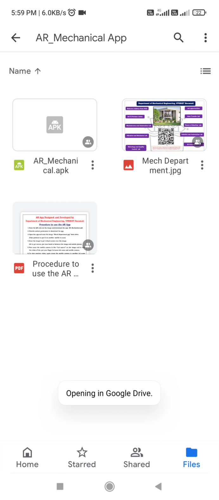And on the drive you will see this AR mechanical app, and there is one image there. So you click on this app and download it. It will ask for certain permissions, give the permissions to that app, and it will get downloaded on your mobile. Then take this image, or take a print of this image, or put this image on another mobile. There is one PDF file also. The procedure for using this app is also given in the PDF file.